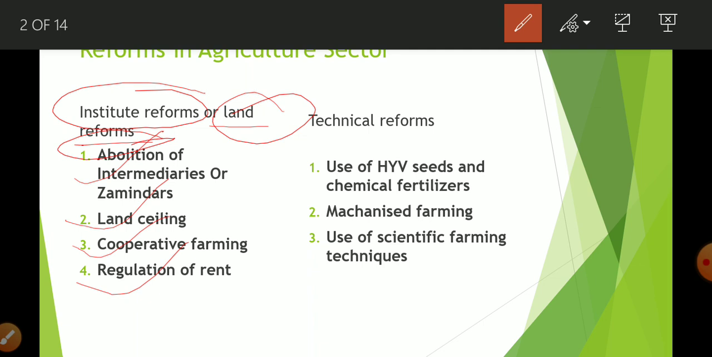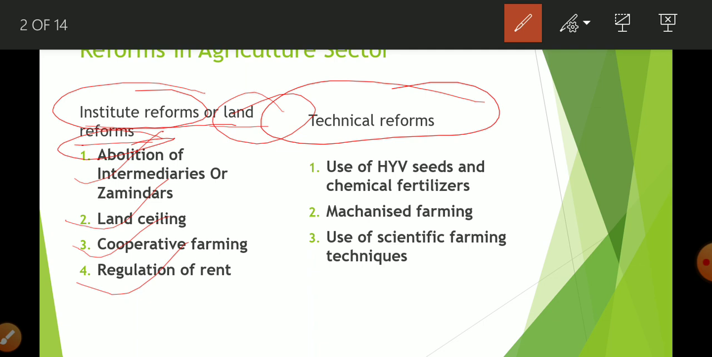And second is that at that time people were using very backward technology. They were not using any insecticides, any pesticide, any fertilizer, okay. They were not using any type of machine in farming. They were using a totally conventional way of farming, okay. So that is another reason for the low productivity and production. So for that, government takes two steps. First, land or institutional reform, which is going to sort out all the problems related to the jamindari system and other problems, and technical reforms, which are taken to sort out the problem related to outdated technology, okay.